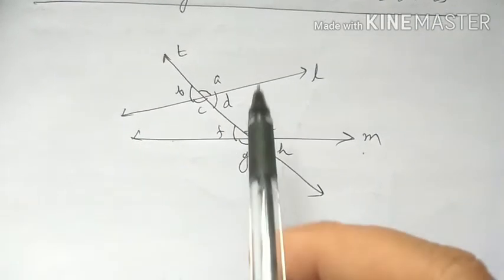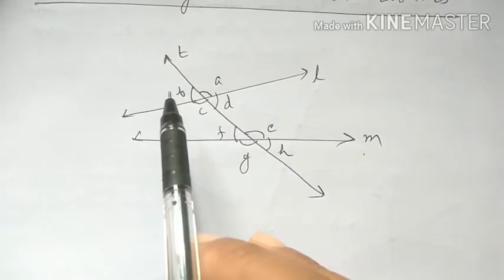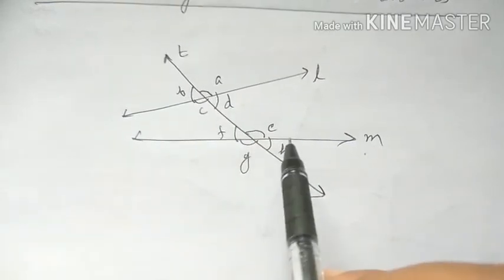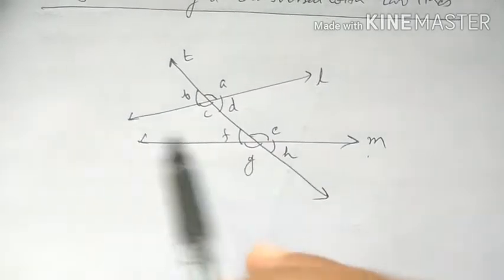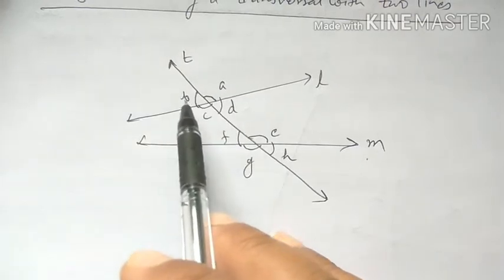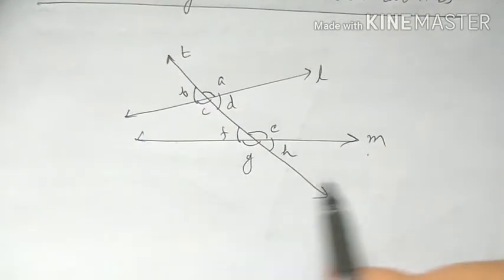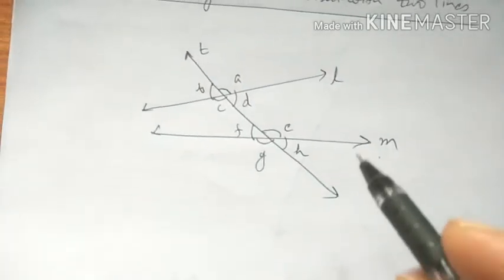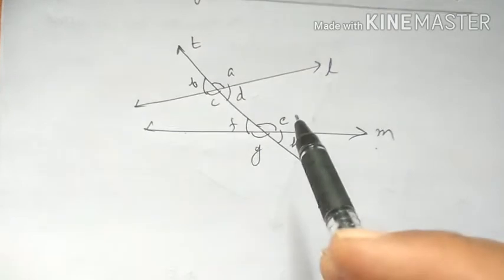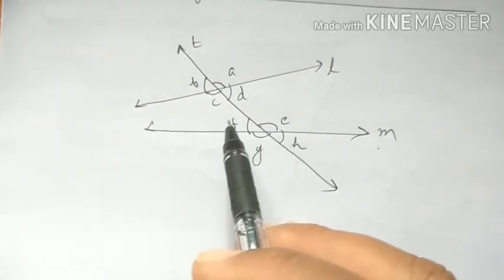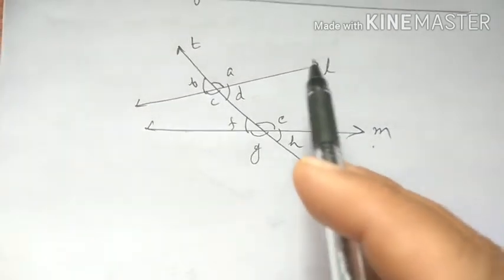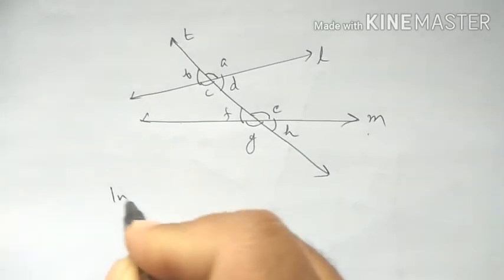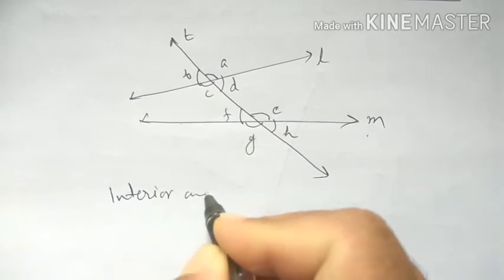Okay, non-overlapping means that no angle is matching with any other, all are separate, each has a different intersection. Okay, so here angle A, B, C, D, E, F, G and H, there are 8 angles. Here we can see that the 4 angles C, D, E and F are interior to the lines L and M. So these 4 angles are called interior angles.